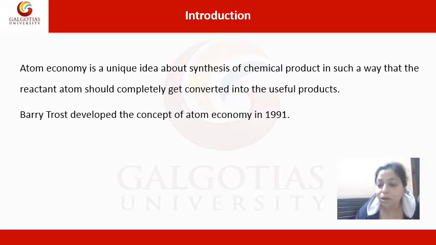But in atom economy, what do we calculate? We calculate whether the total number of reactant atoms gets completely converted into useful products. The useful product should have the maximum number of reactant atoms incorporated into it in order to make a reaction green. In other words, if a particular chemical reaction can proceed without the formation of byproducts and only the desired product is formed, then that reaction is known as a green reaction.